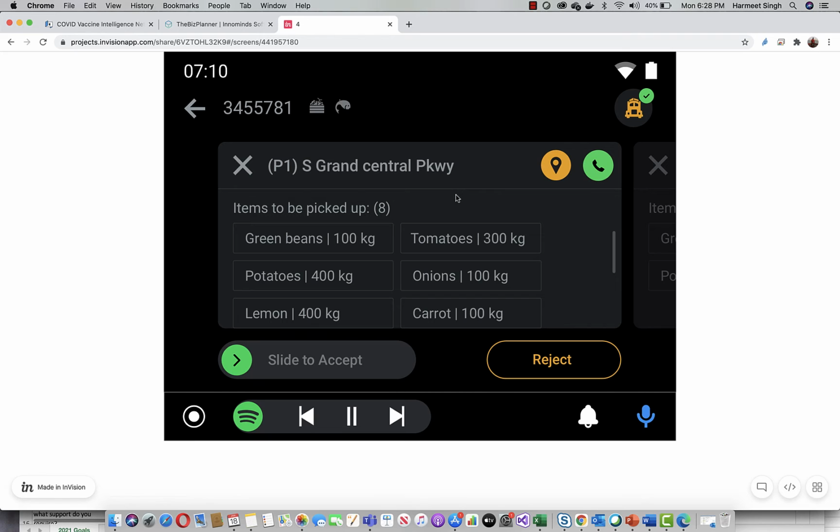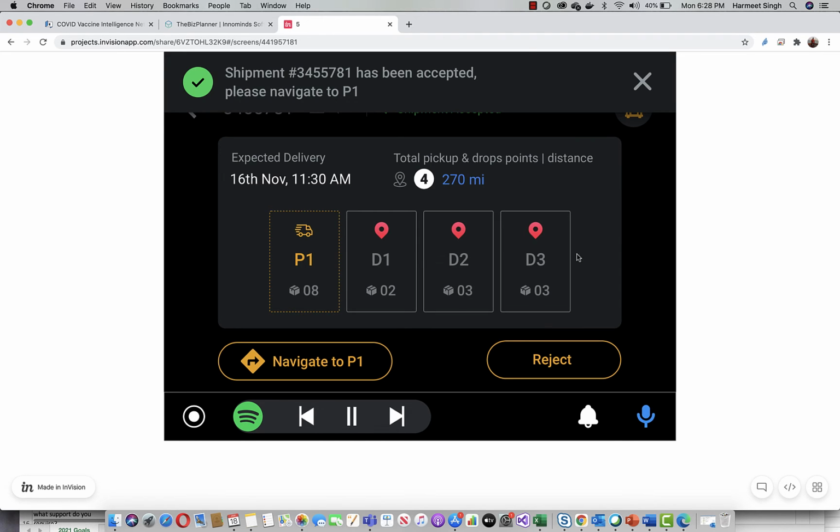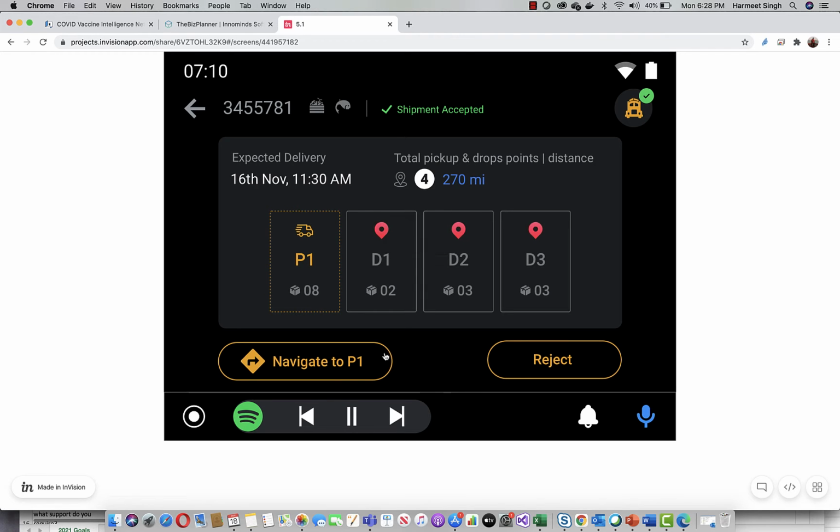This is a pickup point, and it's all coming from the shipment that was assigned to the driver. Right now, the driver has accepted the shipment, and the navigation is in progress. Once I click on this, the driver is navigating till the driver has picked up the shipment. They can still reject. That flexibility is given, but it's configurable, and this is given for a reason. So if the driver meets with an unplanned, unforeseen emergency, it can still be informed to the admins, etc. Right, and the shipment can be reassigned to somebody else. Right, so the shipment was accepted.